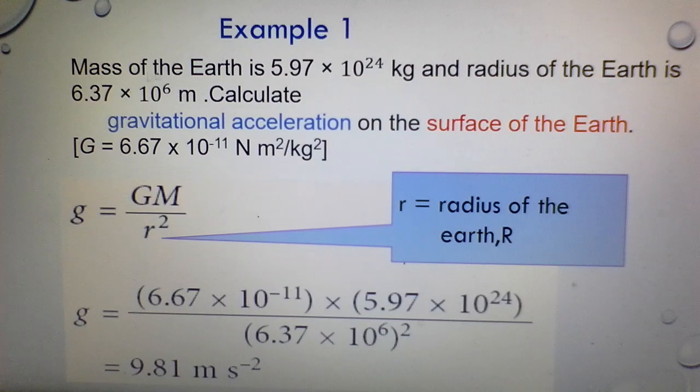Look at the example. Mass of the Earth is given, radius of the Earth is also given. Calculate the gravitational acceleration on the surface of the Earth. G is also given, so we use this formula: gravitational acceleration, GM divided by r squared. Now the words surface of the Earth mean the distance between centers of the objects is equivalent to the radius of the Earth. Then we substitute, and we get 9.81 meters second negative 2. This is the value that we use when we solve problems involving an object at the surface of the Earth.